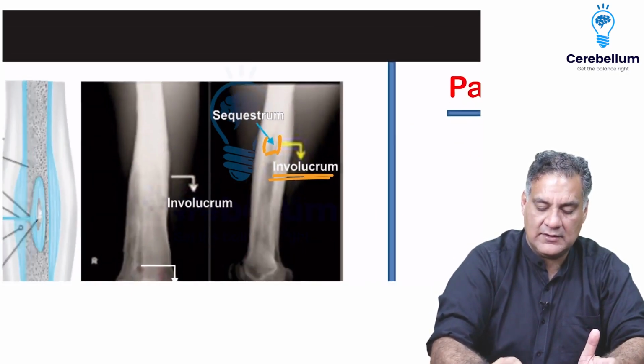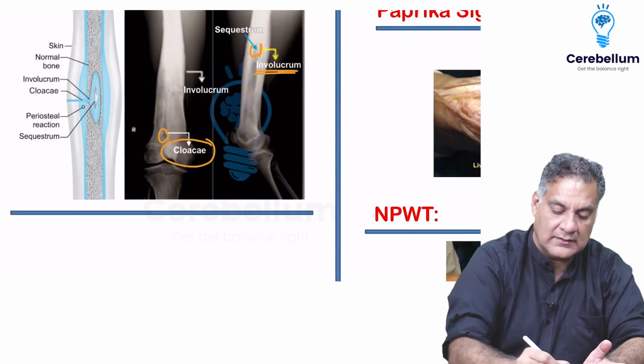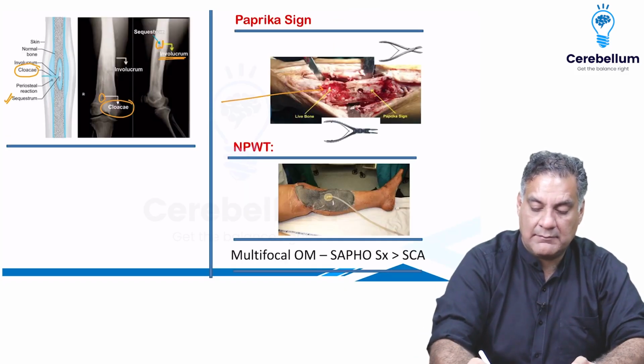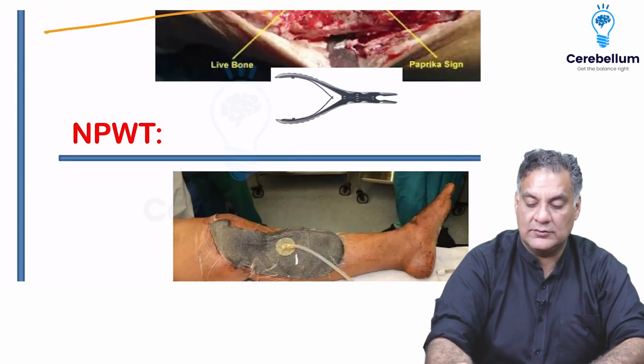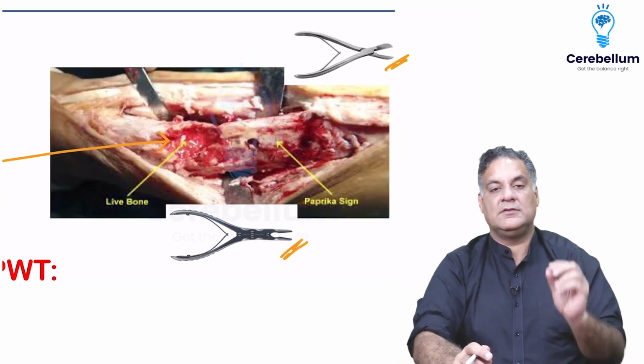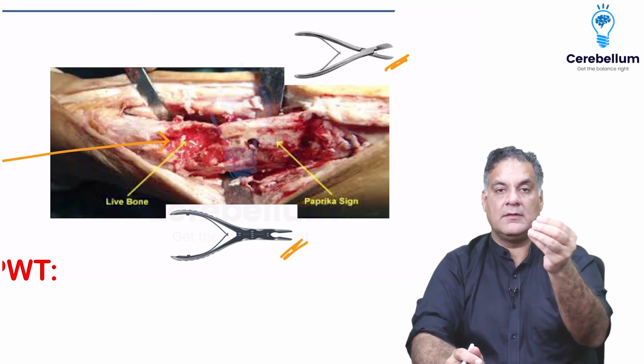And then we have the draining sinuses coming on the surface of the bone called as the cloacae, which is a diagnostic feature, the sequestrum. And when you take away the sequestrum, that's called as a paprika sign. The instrument used to do that is a bone nibbler or a bone cutter, which is very commonly used in surgeries. What is paprika sign? Removal of sequestrum, bleeding, good bone.